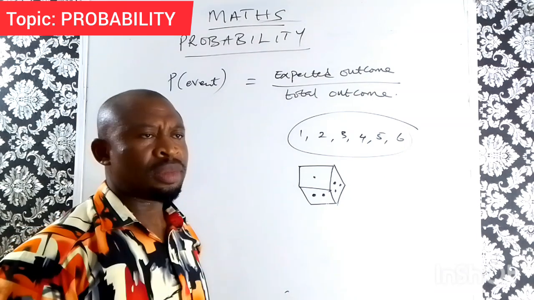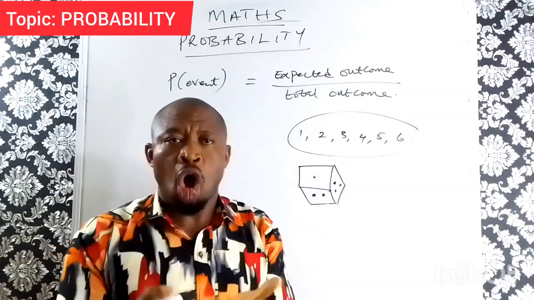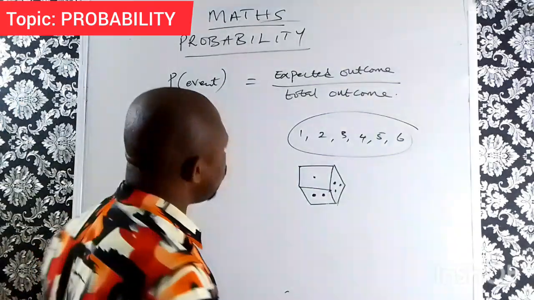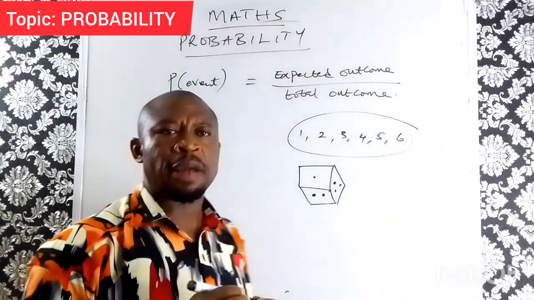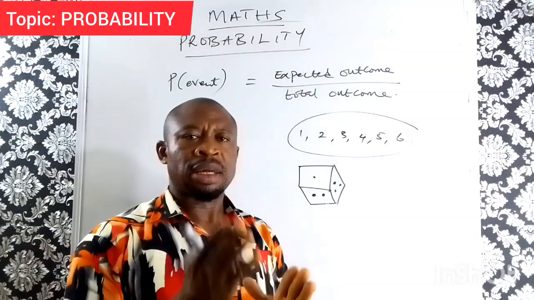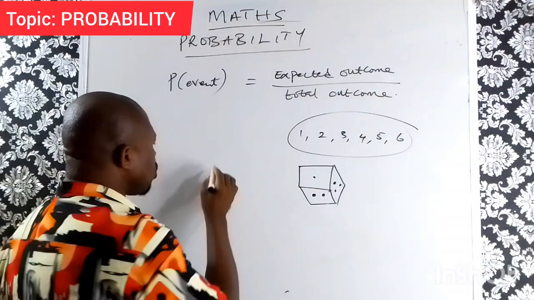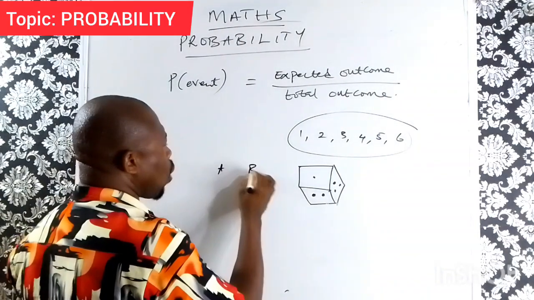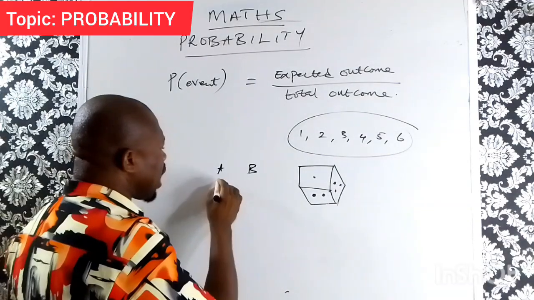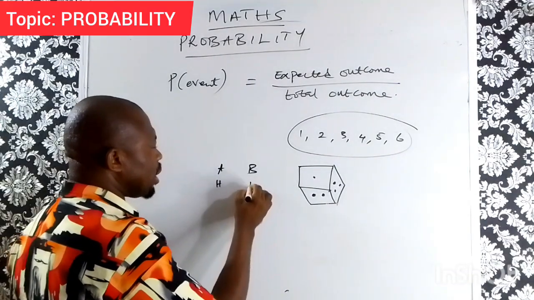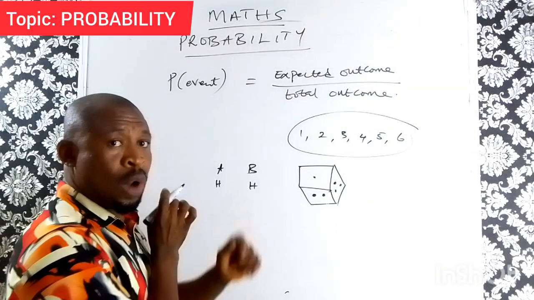Number 2, assuming we have a coin, assuming 2 coins are tossed. If you toss 2 coins, of course, the possible outcome will be the head and the tail. Assuming we have 2 coins, coin A and coin B. The first: A is head and this one is head.